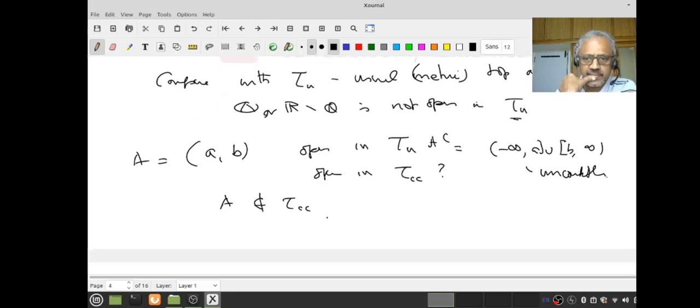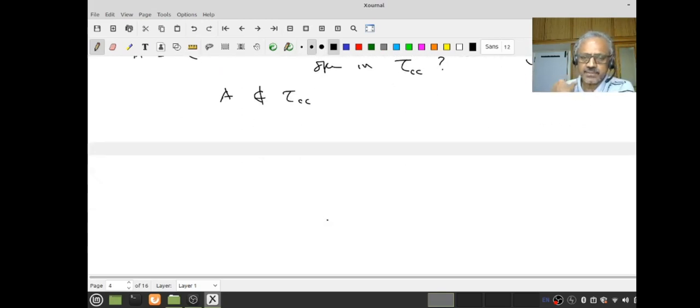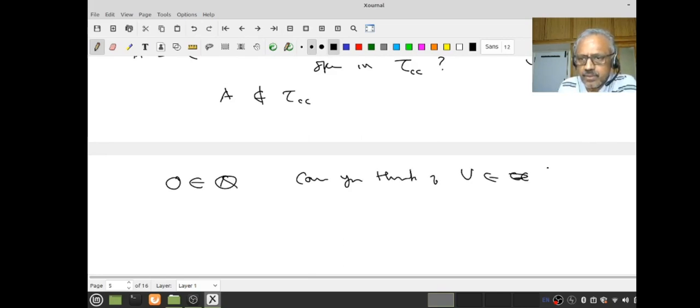Okay. Now let me ask. Suppose I give 0, which is a rational number. Can you think of a U in the co-countable topology so that 0 belongs to U? That's for fun, try.